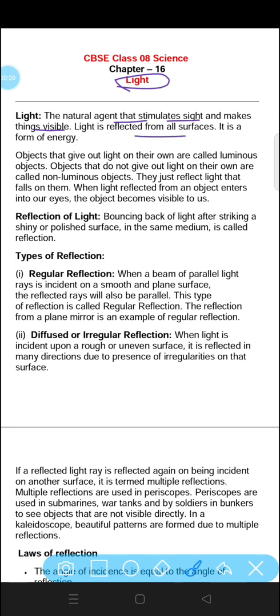Light is reflected from all surfaces. It is a form of energy. Light is also a form of energy, like heat energy.